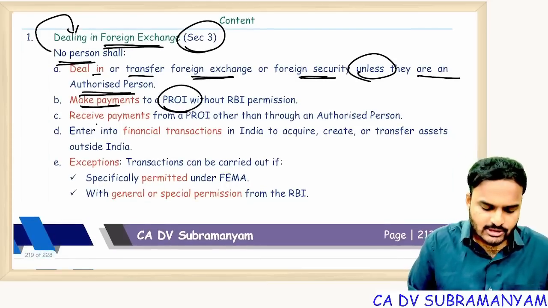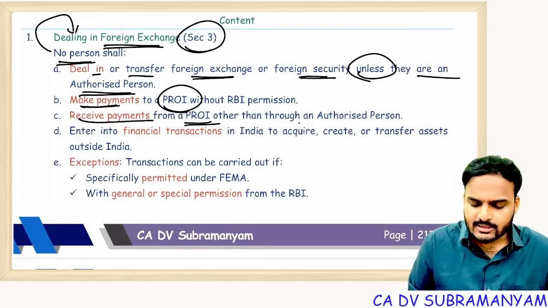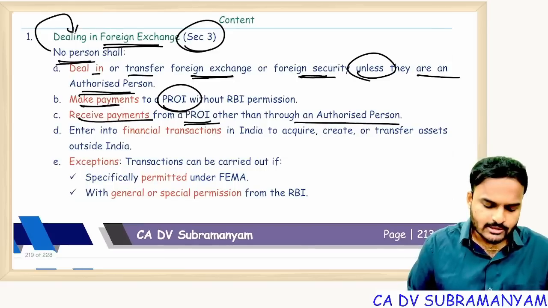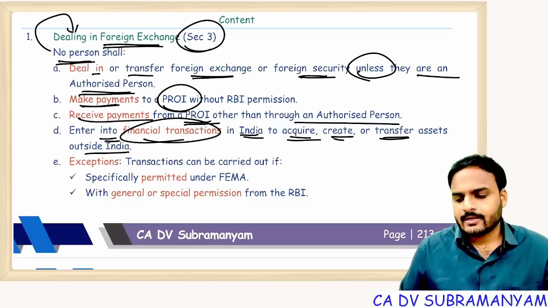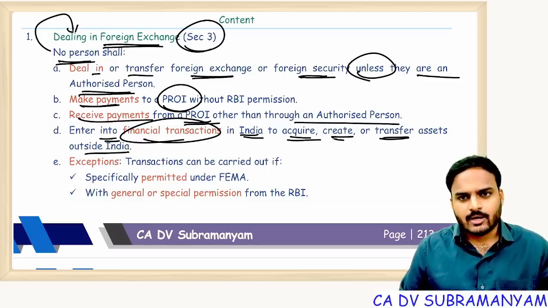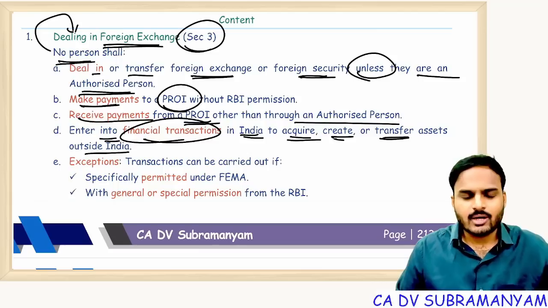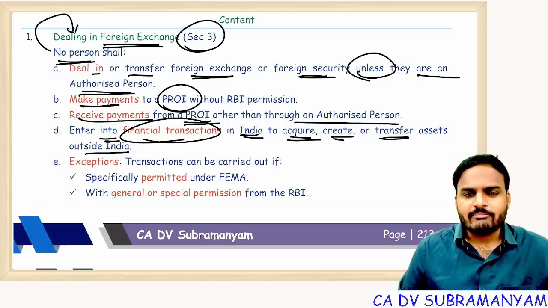No person shall receive payments from a non-resident other than through an authorized person. No person shall enter into financial transactions in India to acquire, create, or transfer assets outside India. If you remember the key objectives of FEMA, what is the second key objective of FEMA? Orderly development and maintenance of foreign exchange markets in India.